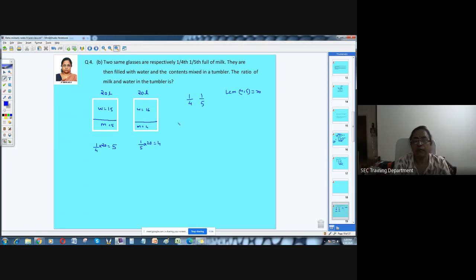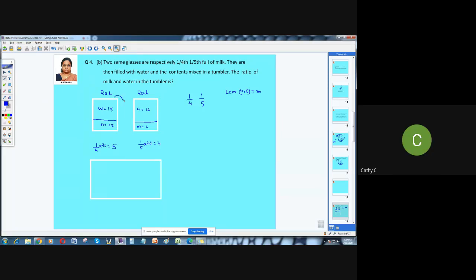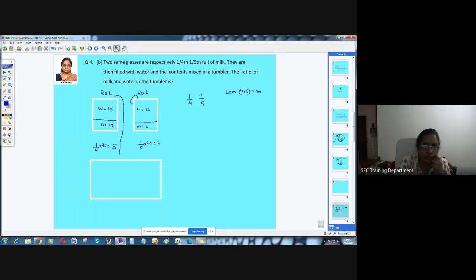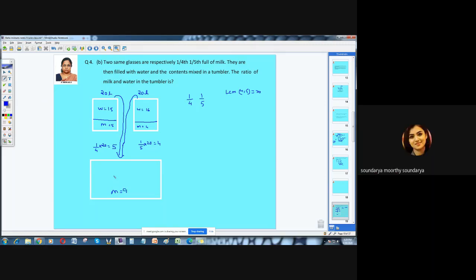And now they are filled with water and then the contents are mixed in a big glass. So again you are going to mix this in a bigger glass, some other glass. Imagine you have something like this and then you're going to fill this. So now you tell me, how much milk will be there in this? You are going to take this 5 as well as this 4. Both you are going to pour in this, right? So when you pour 5 of this and 4 of this, how much milk will be there in this? 9 liters. Water will be?